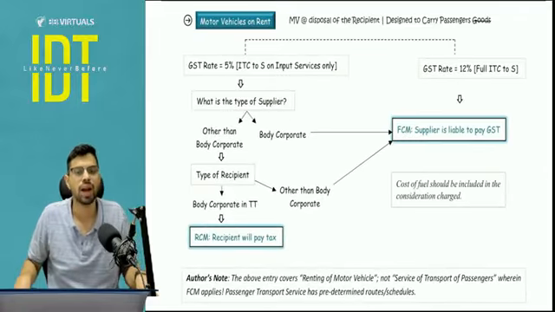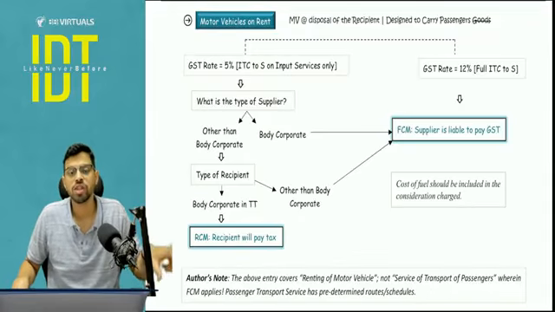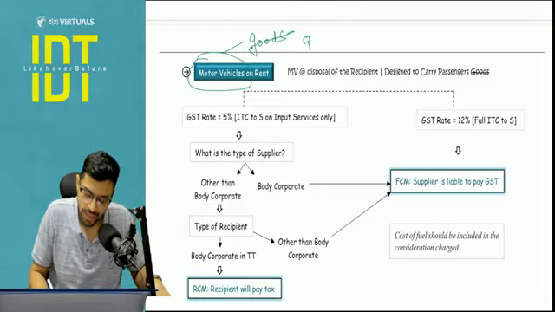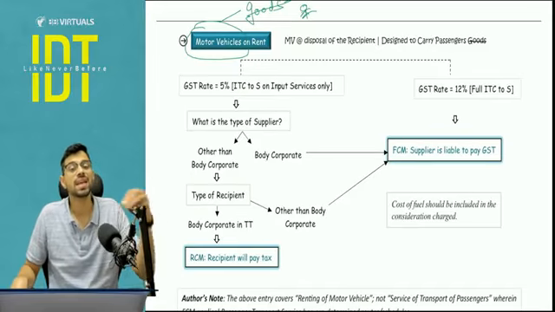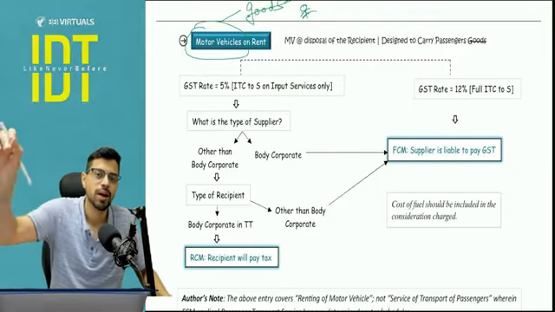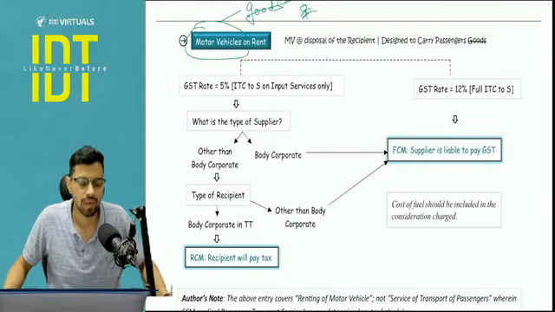Next, motor vehicle on rent. Two or three very important points to be noted here before we apply the RCM concept. Motor vehicle on rent. Which motor vehicle? I'm talking about the motor vehicle which you are using for the purpose of passengers, not goods. This is not of goods, it is of passenger. Okay. Second, what do you mean by motor vehicle on rent? It means it is at the disposal of the recipient. He will use it as he deems fit. I'm not deciding any route, I'm not deciding any time, nothing else.